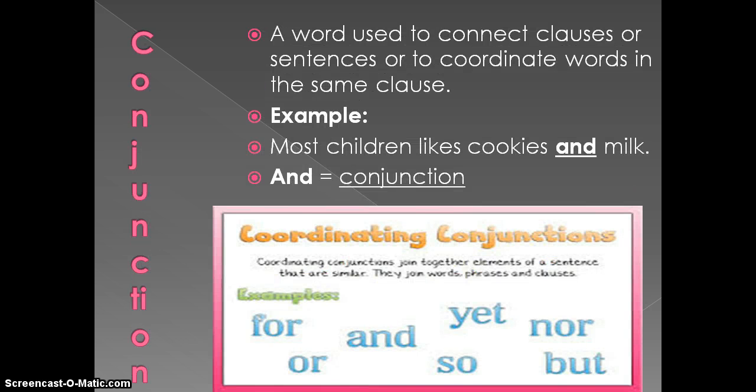Conjunction is a word used to connect clauses or sentences or to coordinate words in the same clause. Example: Most children like cookies and milk. The word and is the conjunction.